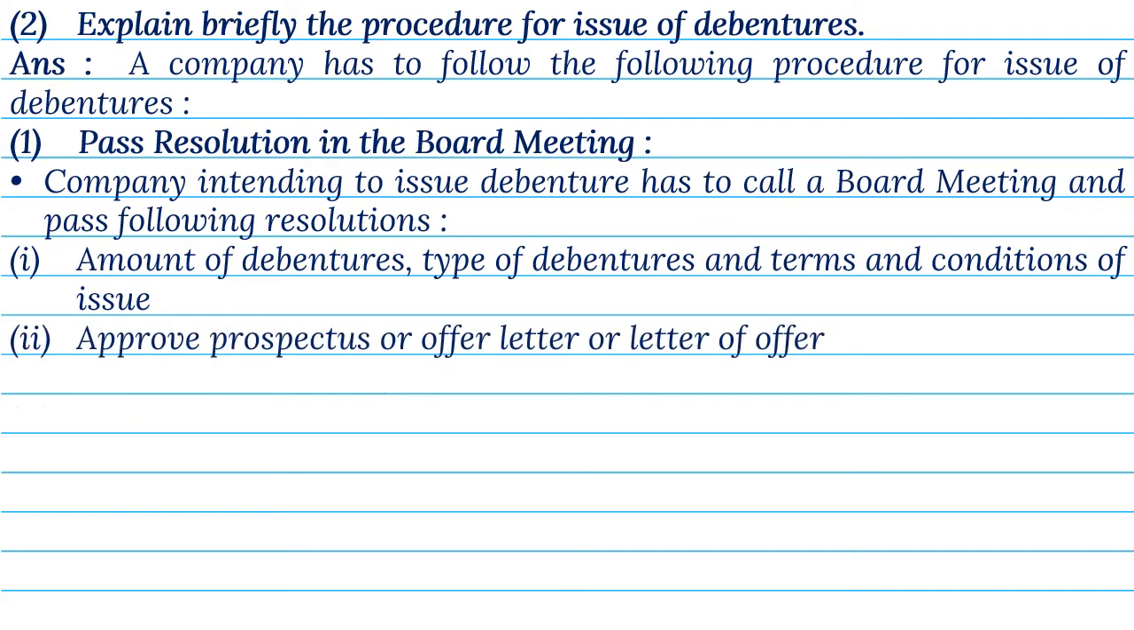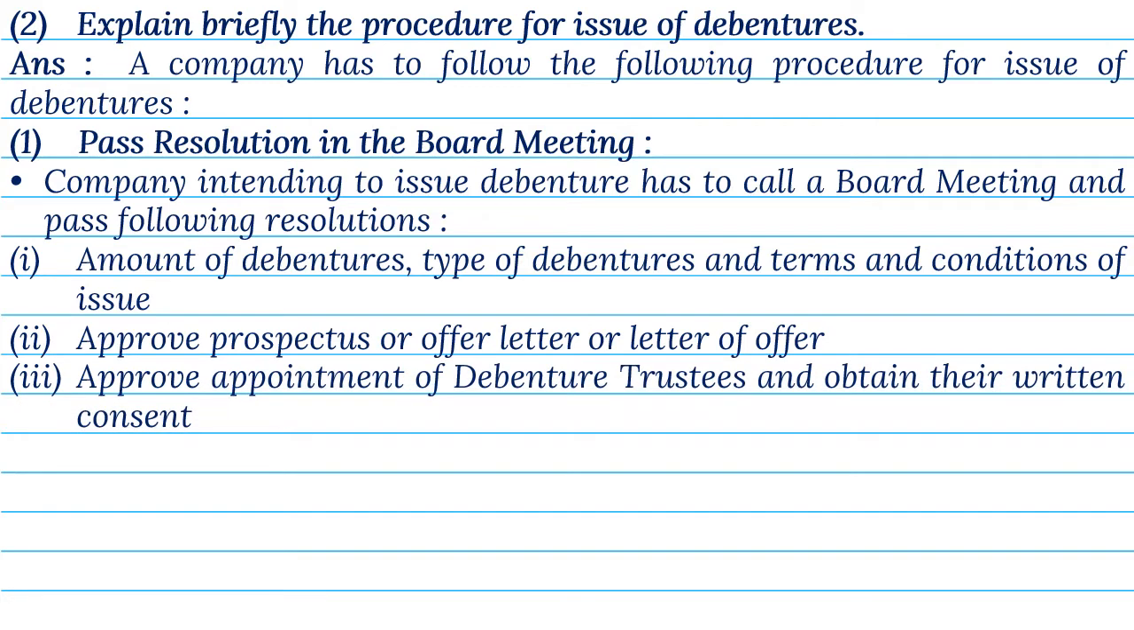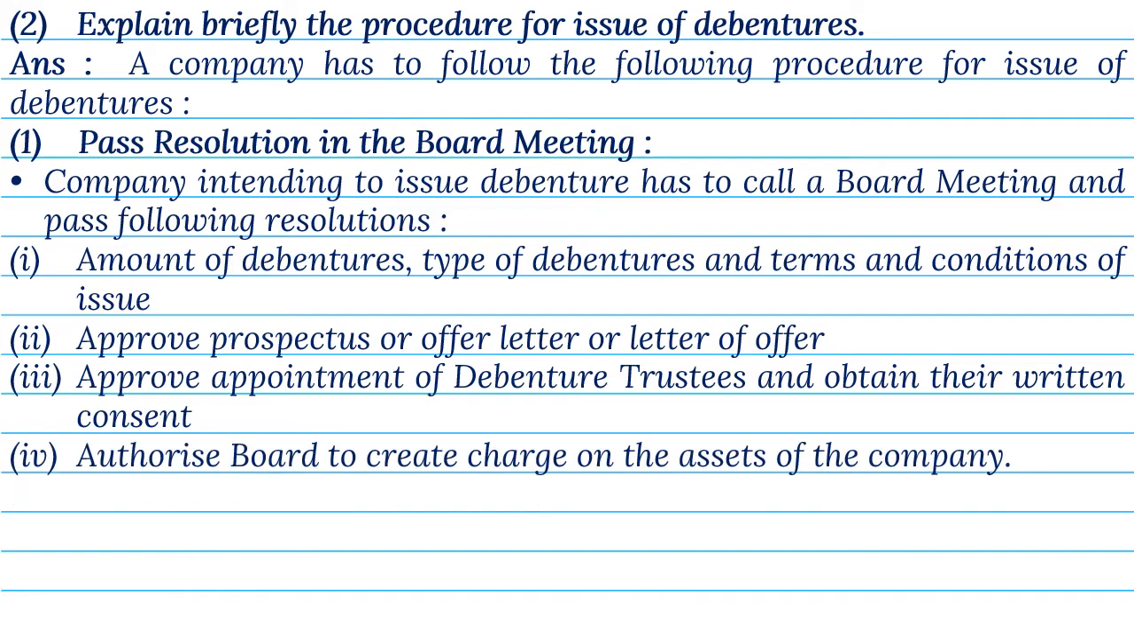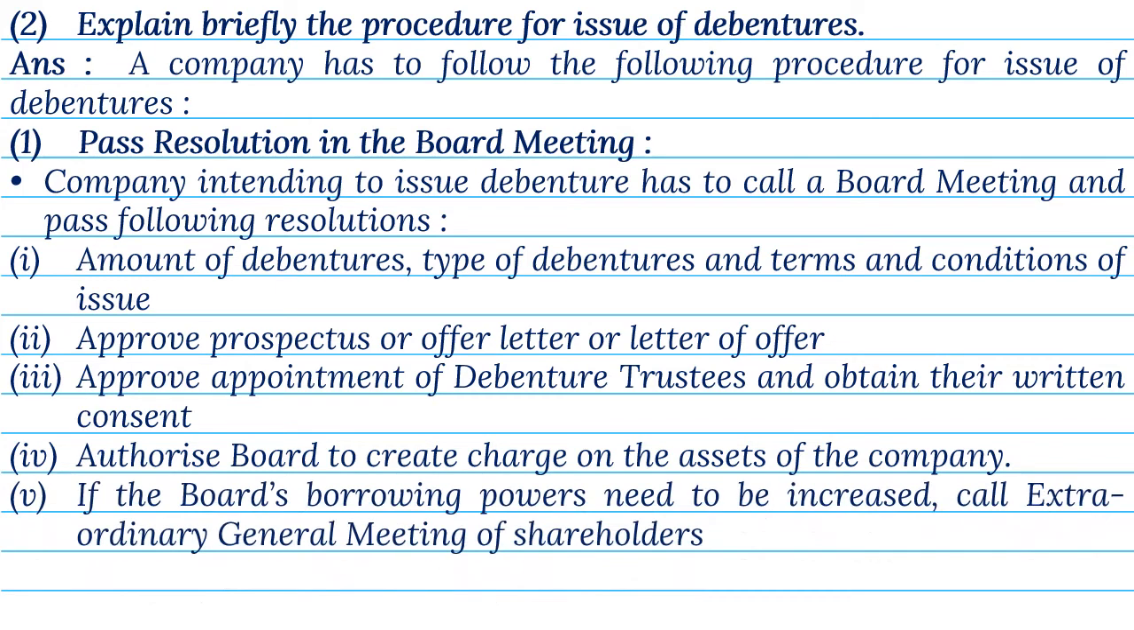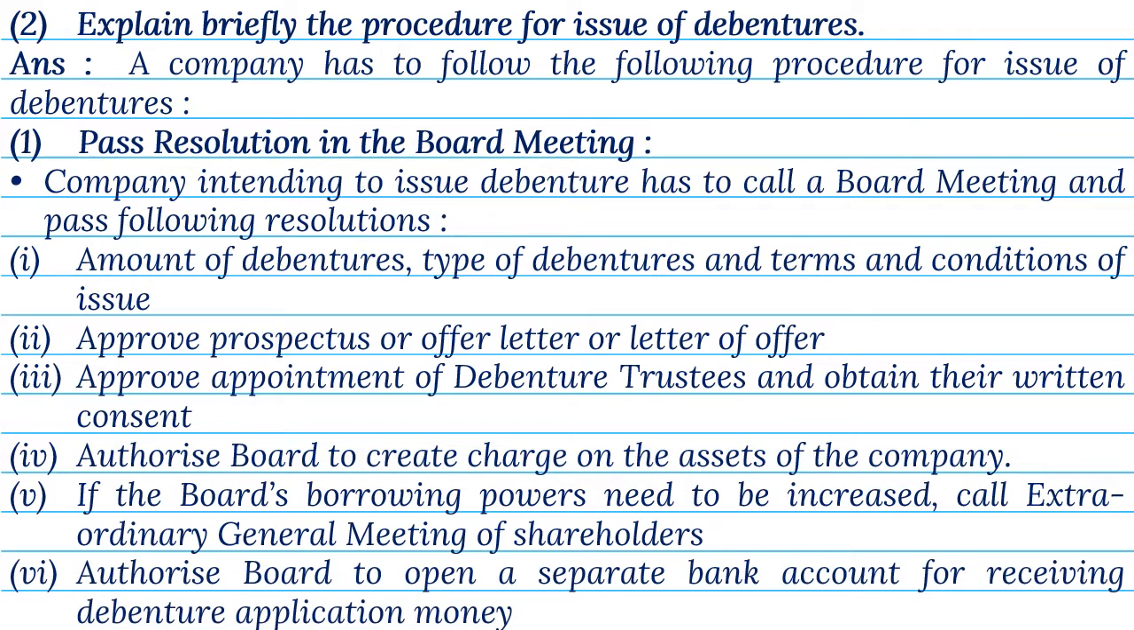2. Approve prospectus, or offer letter, or letter of offer. 3. Approve appointment of debenture trustees, and obtain their written consent. 4. Authorize board, to create charge, on the assets of the company. 5. If the board's borrowing powers, need to be increased, call extraordinary general meeting of shareholders. 6. Authorize board, to open a separate bank account, for receiving debenture application money.